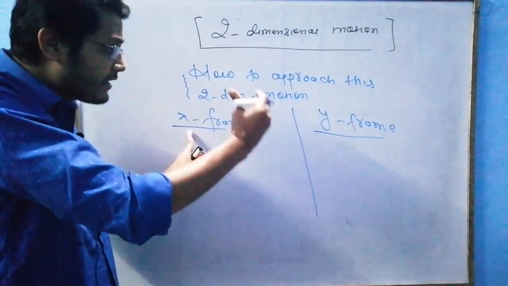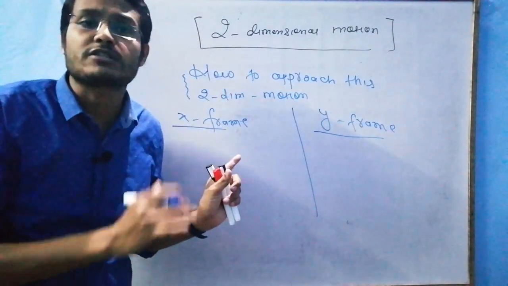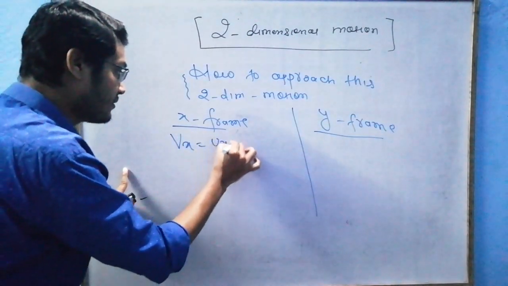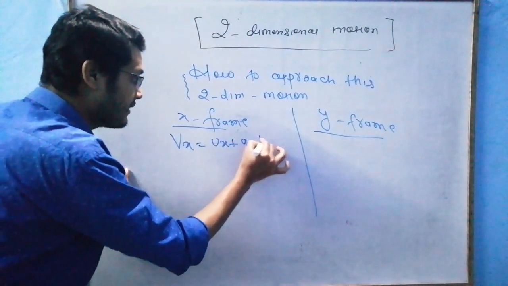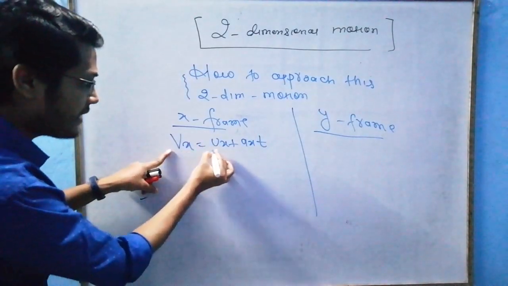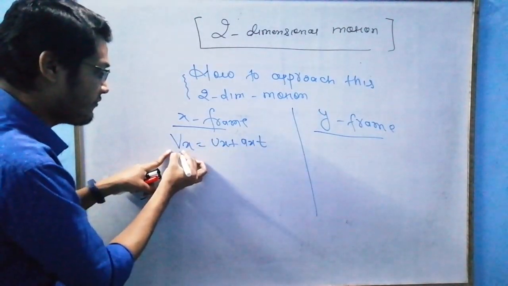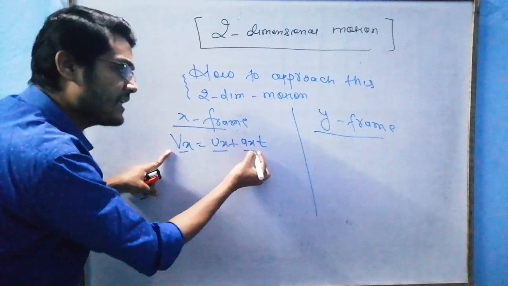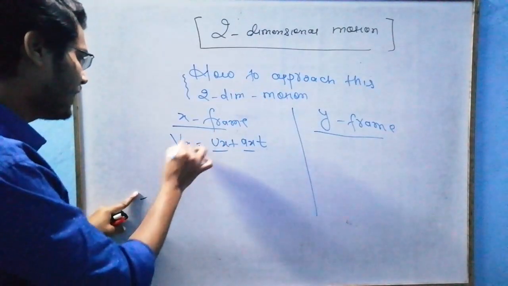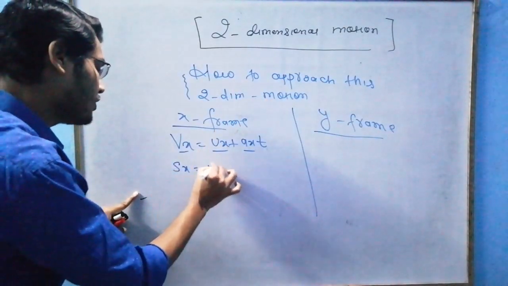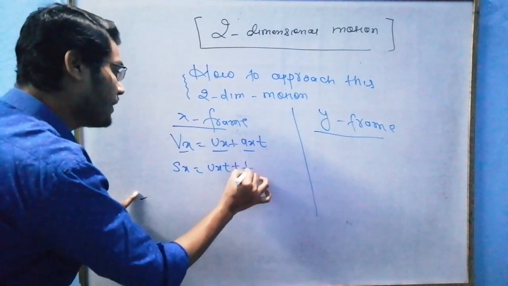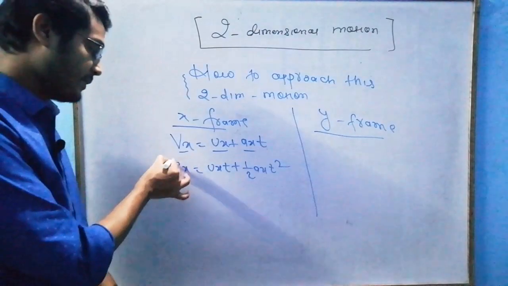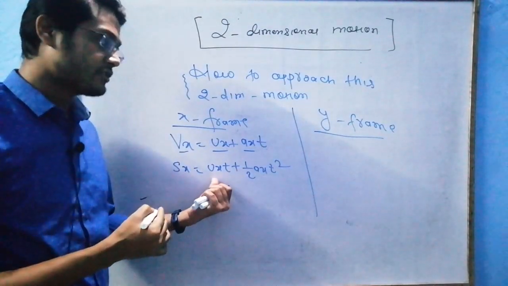This will give you a clear idea in this topic. If the particle is going in the X direction, then what is the velocity? See the example, these are the equations of motion. Everything is happening in the X direction: final velocity in X direction, initial velocity in X direction, acceleration in X direction, and time is the common parameter. Again, Sx is equal to uxt plus half axt square: displacement in X direction, velocity in X direction.